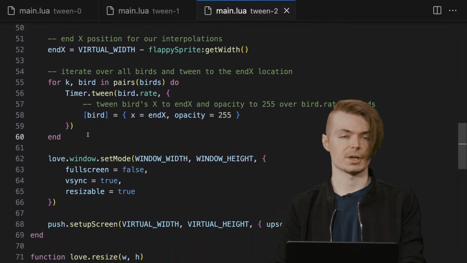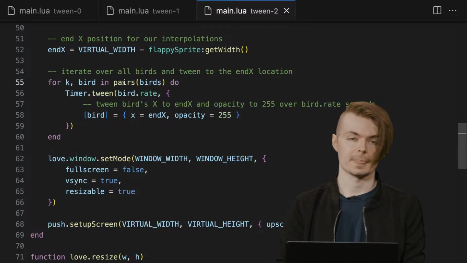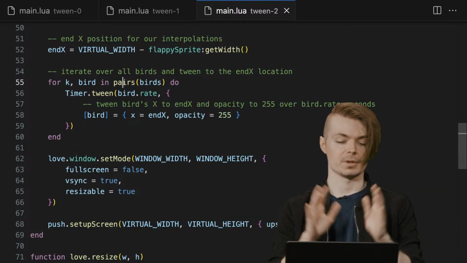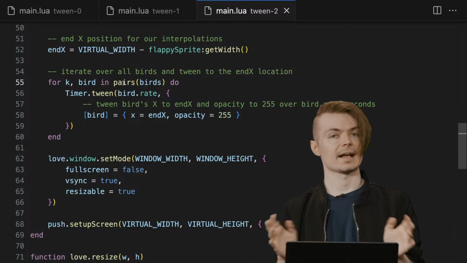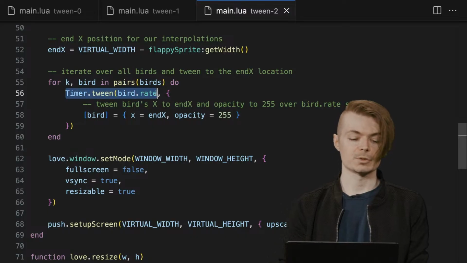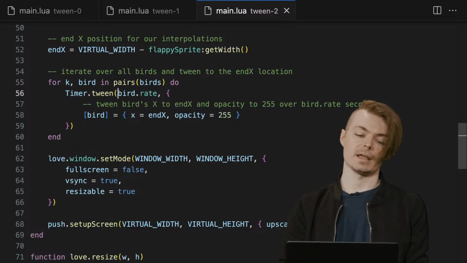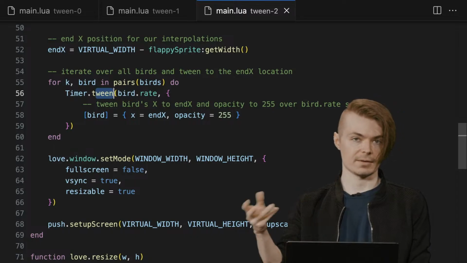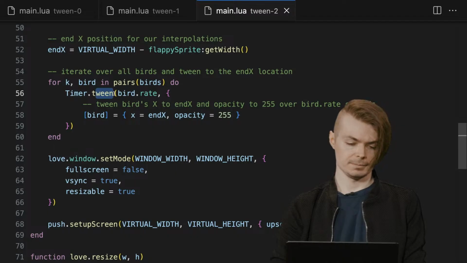And here is the function in question that's important, which is timer.tween. For every bird that we are defining in this table of birds, and we're not even using a class, we're just using a table to represent a simple object, inline. We're going to call over each bird's rate. So we're iterating over every bird, all 1,000 birds. Using its rate, we're going to define a tween. We're going to set timer to tween that value, which is essentially saying, manage this operation for us.